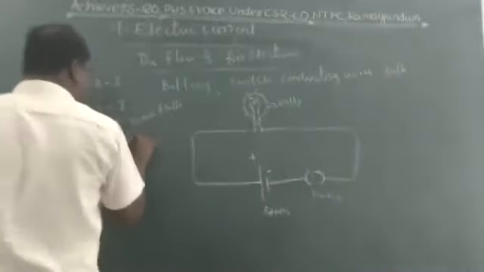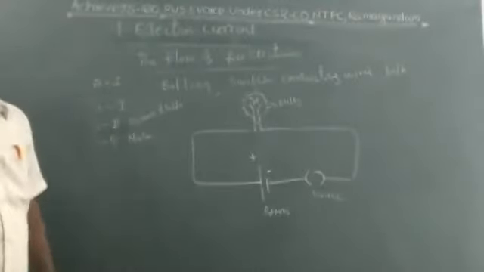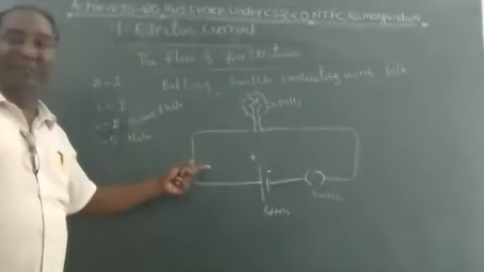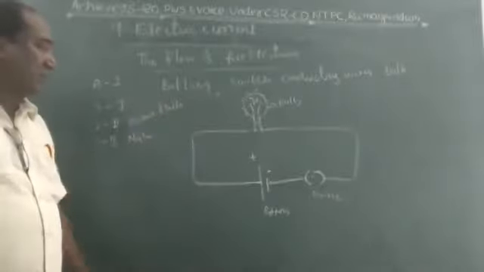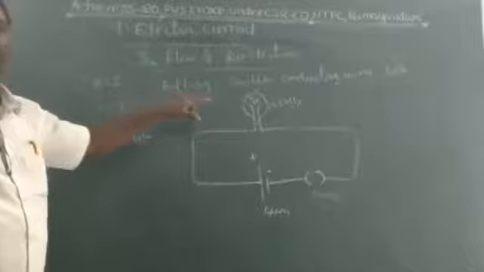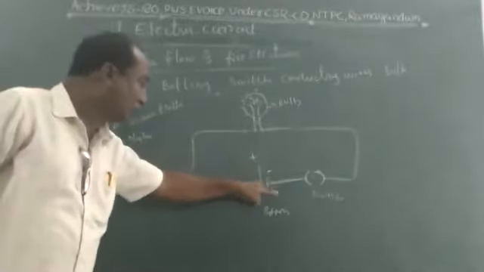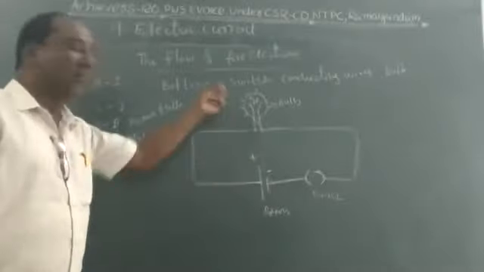Nylon is a bad conductor, which does not allow electricity through itself. Copper is a good conductor, which allows electricity through itself. So that's why only in situation 1 the bulb will glow. In situation 2, there is no battery, which means there is no source of energy. That's why the bulb does not glow.